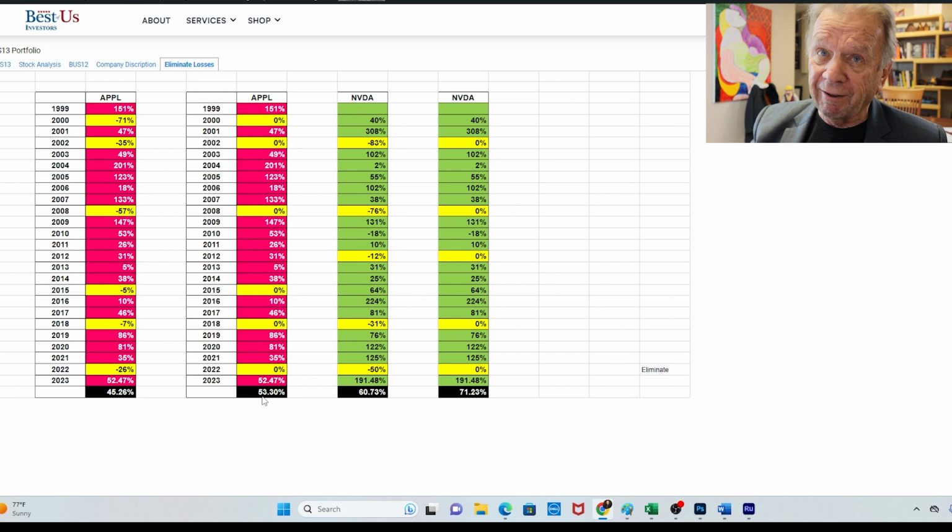Now, that doesn't sound like a lot, but over 23 years it makes a tremendous difference. That would be 8 additional percent. If we did it on NVIDIA, it went from 60% to 71%. That's an 11% increase in return. I have yet to do it for the whole portfolio, but you can see that if you can just eliminate the losses, just take the years, again, 71%.